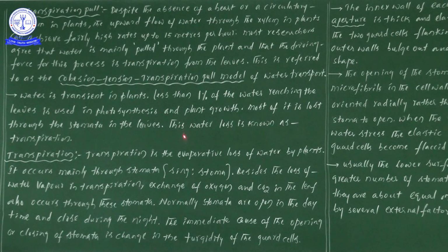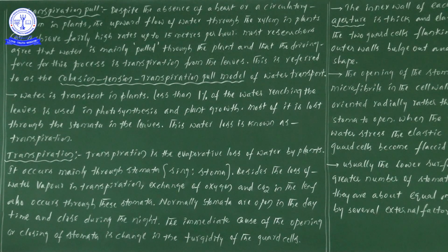Next one, this water loss is known as transpiration. When the water molecules are evaporated through the stomata, such a phenomenon we call transpiration. Transpiration is a phenomenon in which water molecules are lost, or water is evaporated, from the stomata of the leaves. Such a phenomenon we call transpiration.